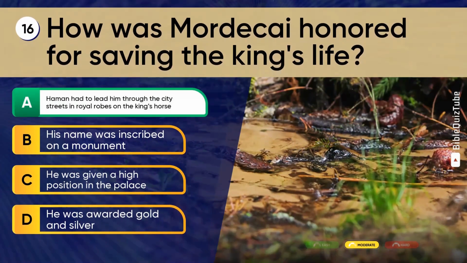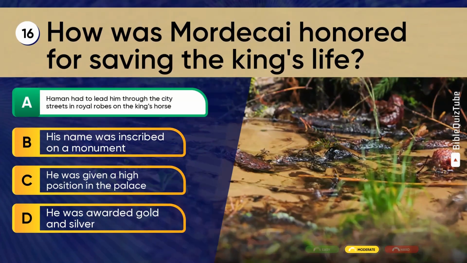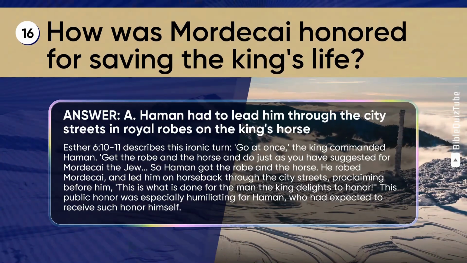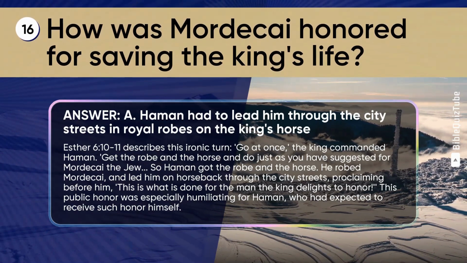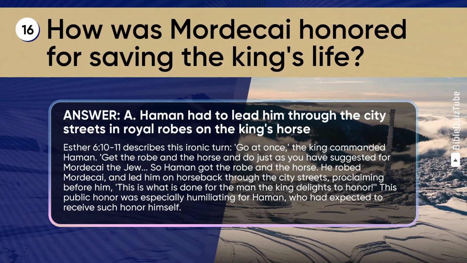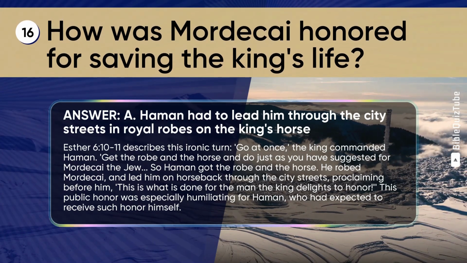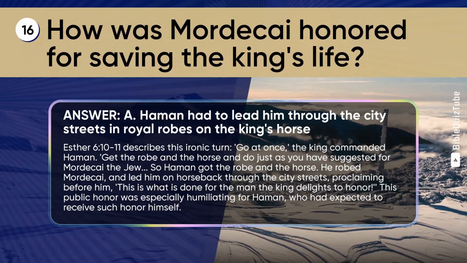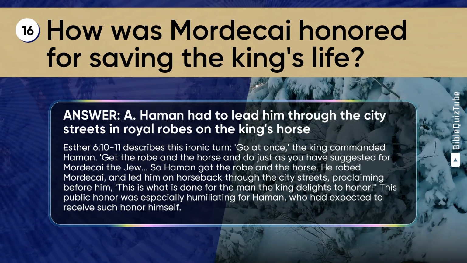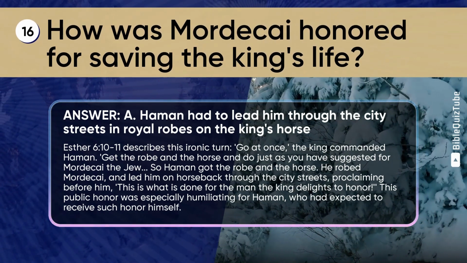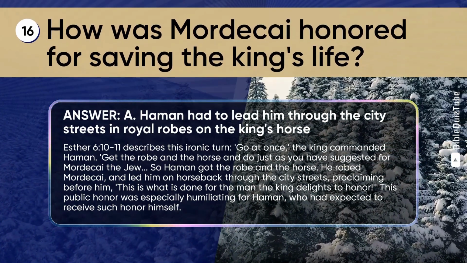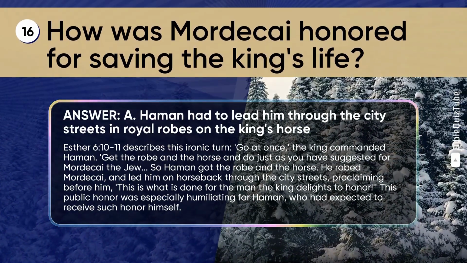The correct answer is A. Haman had to lead him through the city streets in royal robes on the king's horse. The explanation. Esther chapter 6 verses 10 to 11 describes this ironic turn. "Go at once," the king commanded Haman. "Get the robe and the horse and do just as you have suggested for Mordecai the Jew." So Haman got the robe and the horse, he robed Mordecai and led him on horseback through the city streets, proclaiming before him, "This is what is done for the man the king delights to honor." This public honor was especially humiliating for Haman, who had expected to receive such honor himself.